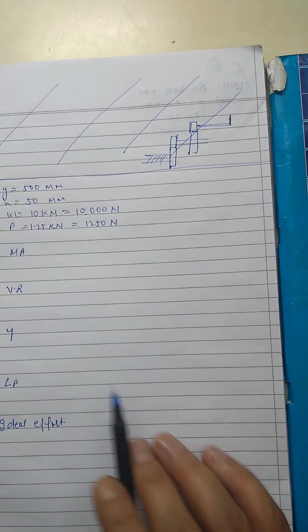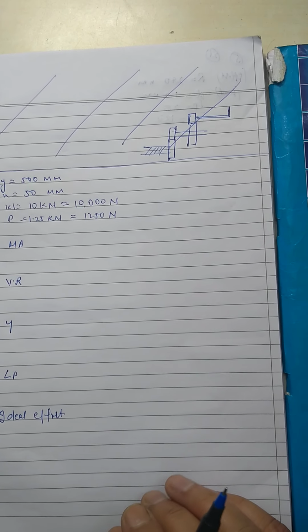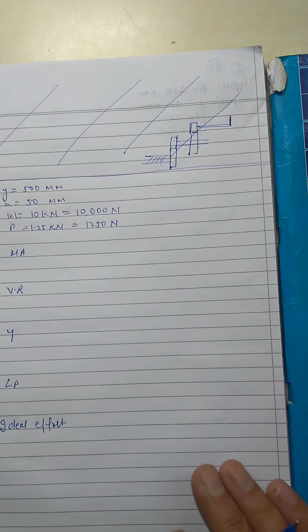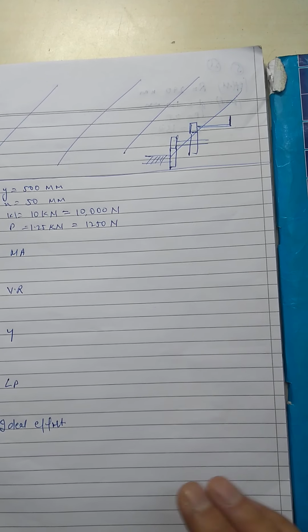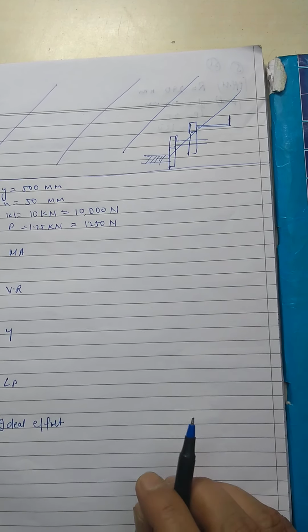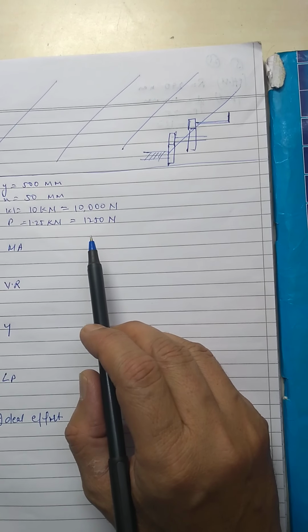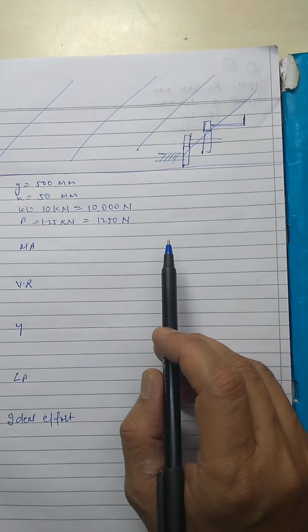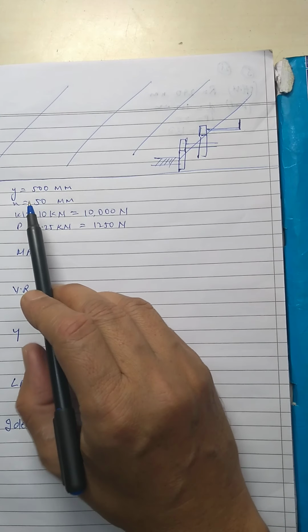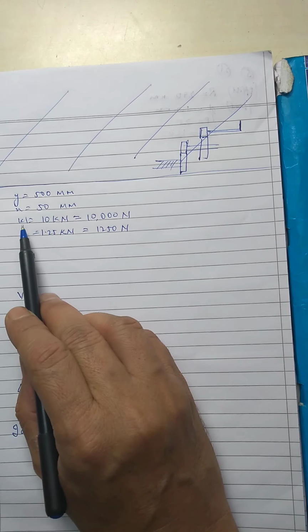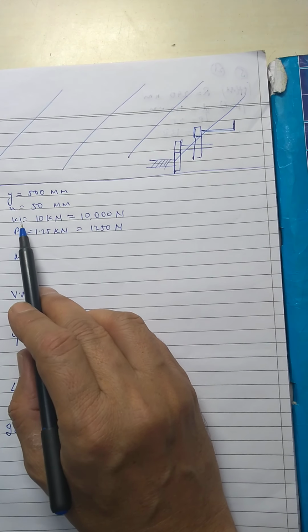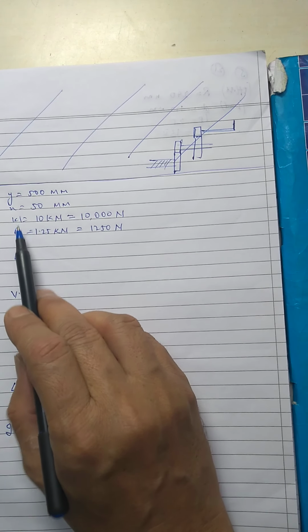This is the first type of numericals, the general numericals, which are not based upon a particular machine but are generalized for all types of machines. This is the first numerical, and in your book also it is the first numerical. So it is given that in a lifting machine, you lift the weight by applying the effort P.